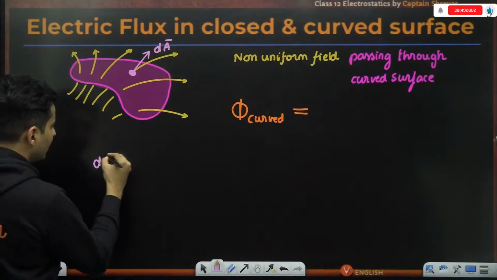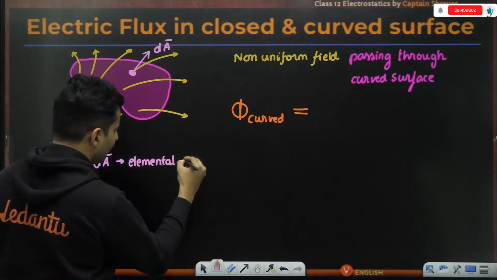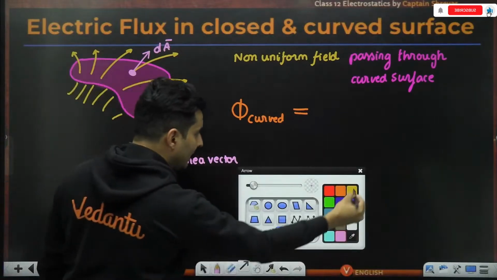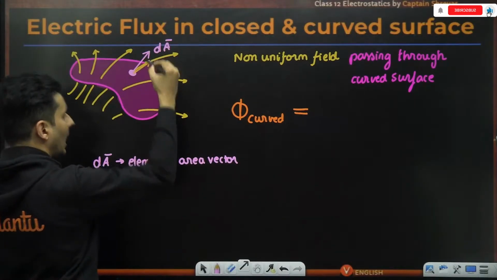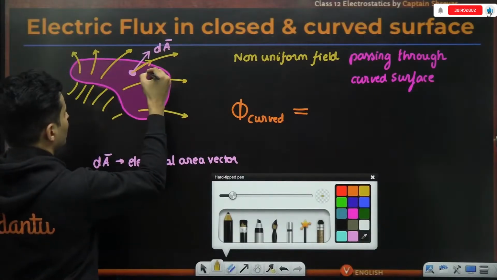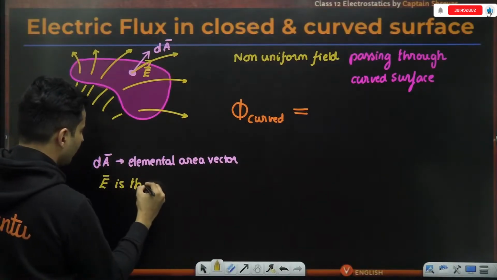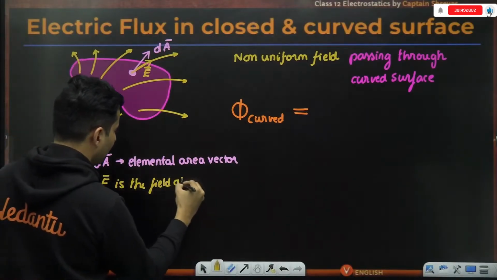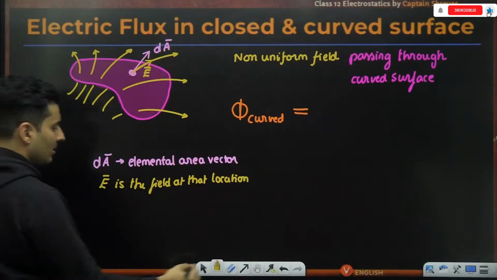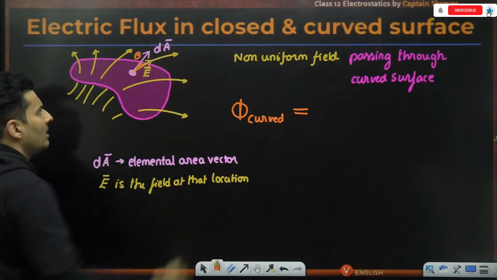So dA is nothing but an elemental area vector, and at that particular location, the electric field happens to be, let's say, E. E is the field at that location. Maybe there is also some kind of an angle between them. Maybe it is theta, that theta will also keep varying.